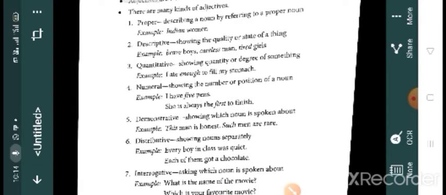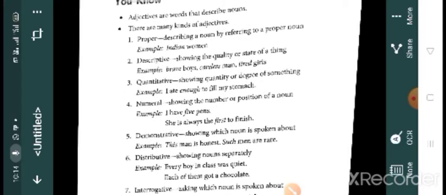So this is what adjectives are. Okay, so here we are going to discuss different kinds of adjectives that we already learned in the smaller classes. So first one is proper. That means it describes a noun by referring to a proper noun.